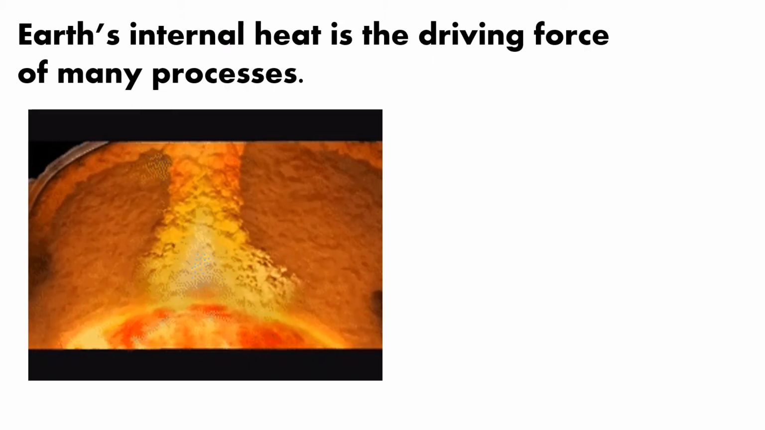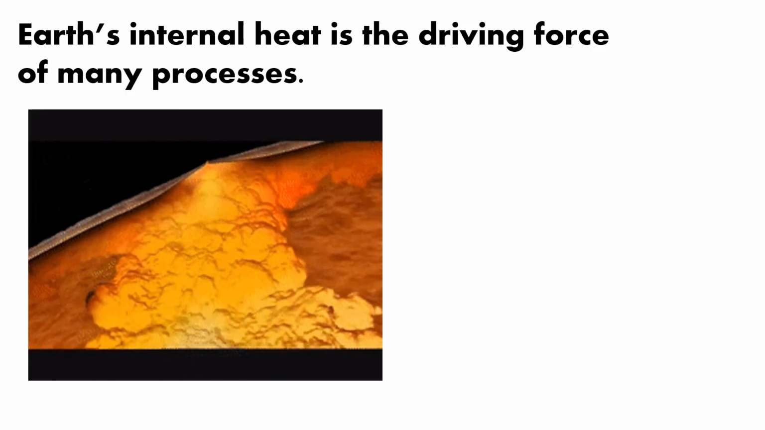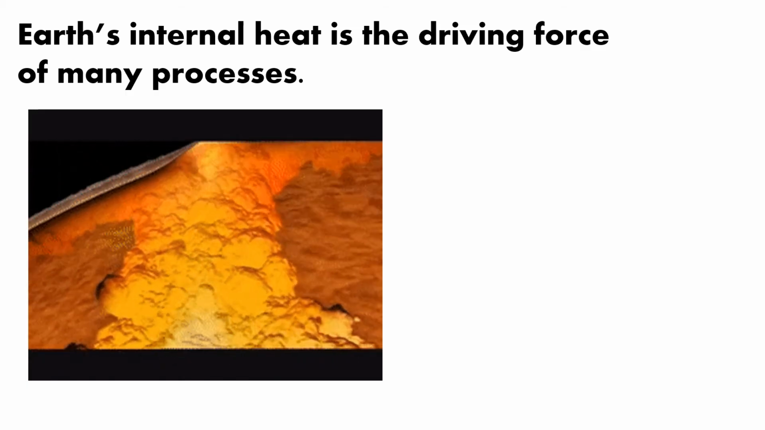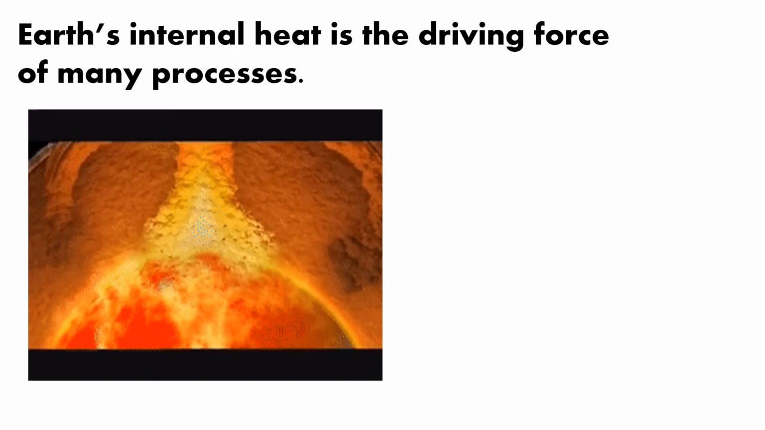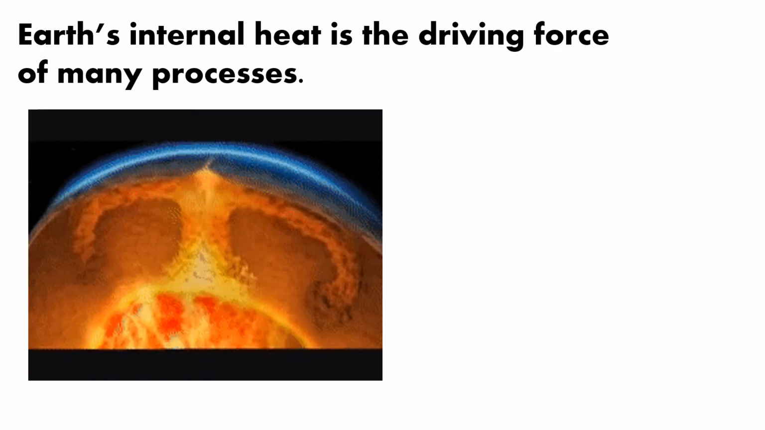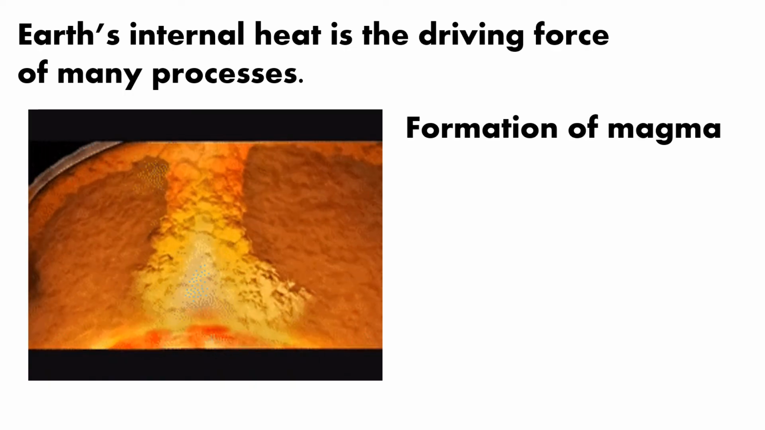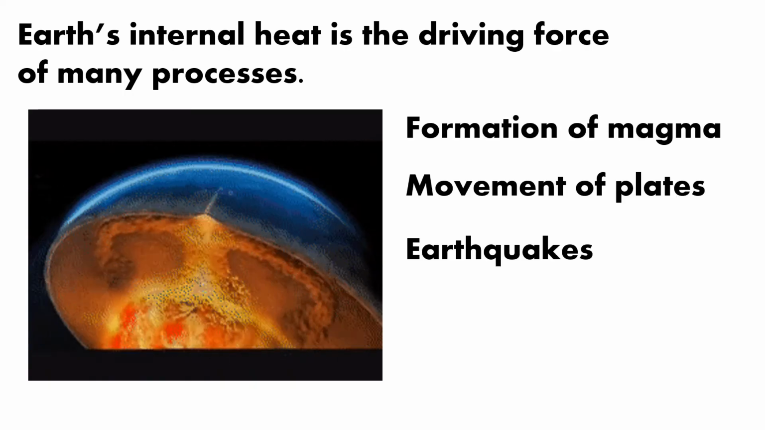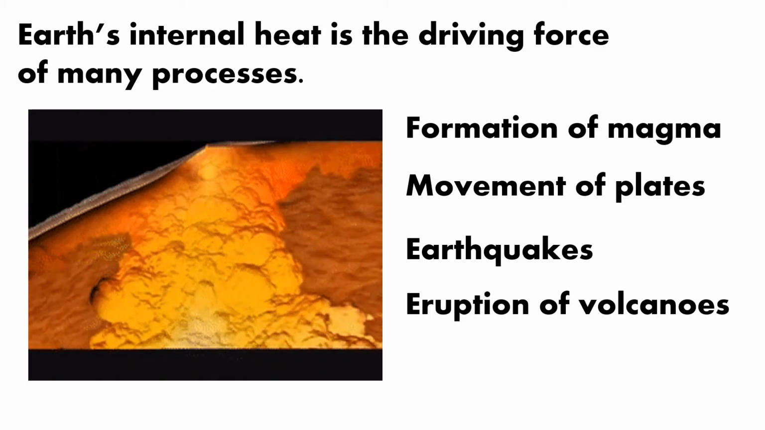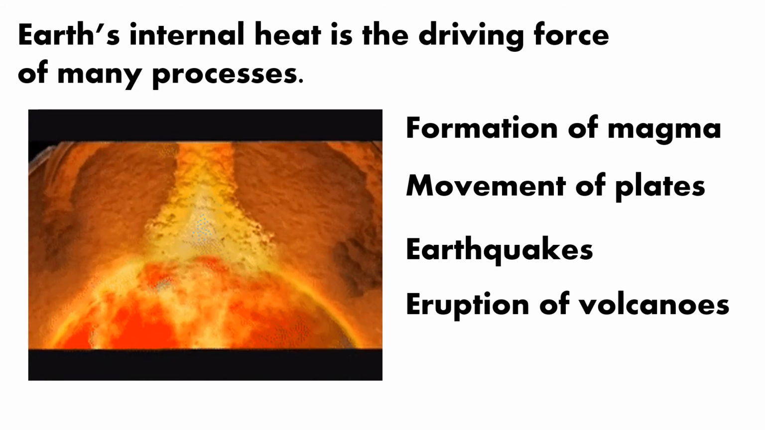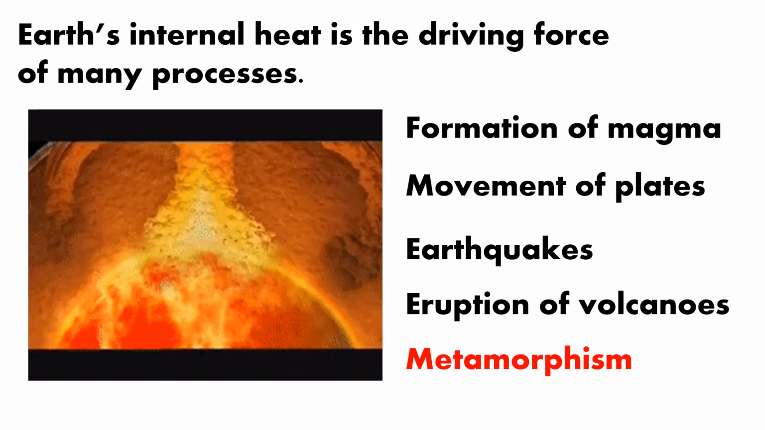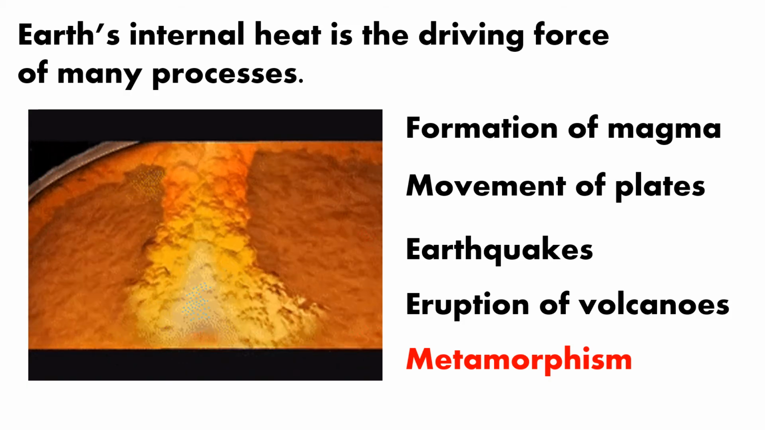Throughout the quarter, we are trying to establish that the Earth's internal heat is the main reason for the existence of the different processes happening in our planet. Some of these processes are formation of magma, movement of the plates, earthquakes, volcanic eruptions. And in this video, what I am trying to point out is that we will focus on one process known as metamorphism. So let us define metamorphism.